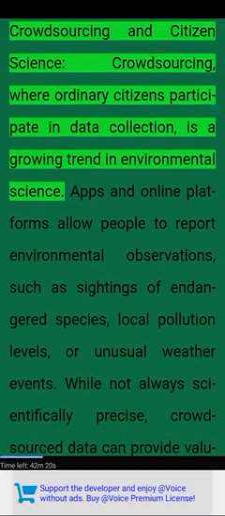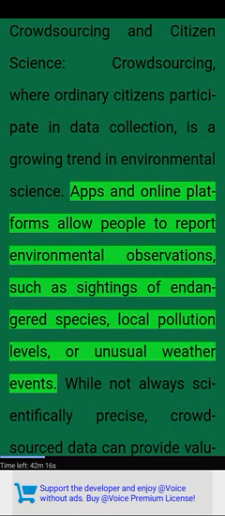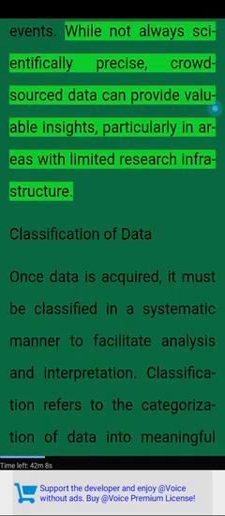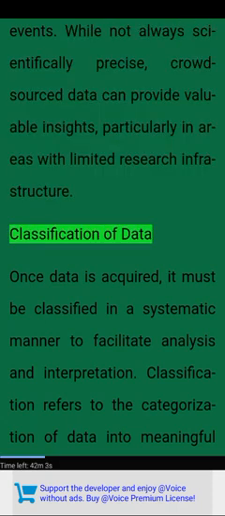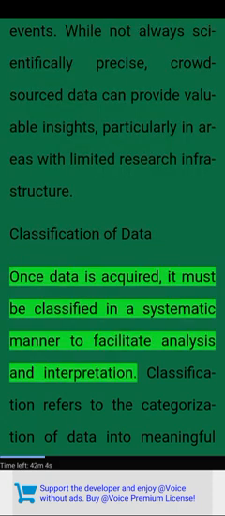Crowdsourcing and citizen science. Crowdsourcing, where ordinary citizens participate in data collection, is a growing trend in environmental science. Apps and online platforms allow people to report environmental observations, such as sightings of endangered species, local pollution levels, or unusual weather events. While not always scientifically precise, crowdsourced data can provide valuable insights, particularly in areas with limited research infrastructure.